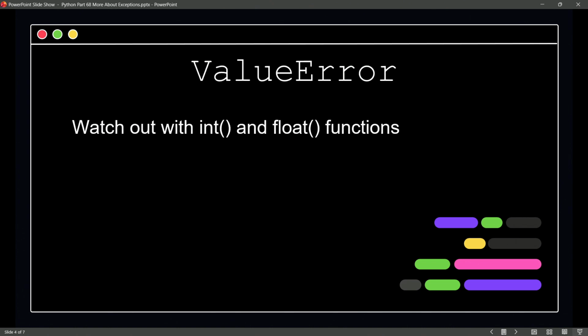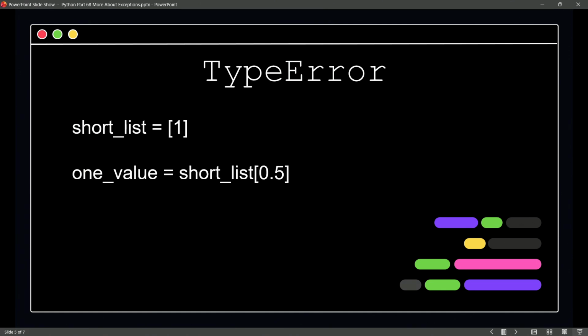Something else we've probably seen, sure, the value error, where we need to be providing an integer or a float and we're not providing that value. Another common error, the type error. Well, actually, this is less common than the value error, but notice what's happening here. We create this little short list, and then I go to reference that short list, and I'm using 0.5 as the index reference for the list, and that is not going to work. That's going to throw a type error. Python will say to us, look, you can't use that value for an index.